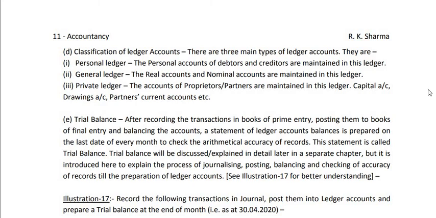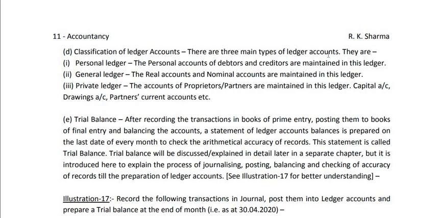Accountancy. In the last class we discussed up to topic number 7C, regarding balancing of accounts, that means how the ledger accounts are balanced. Now today I will be explaining two more points, 7D and 7E. 7D is regarding classification of ledger accounts and 7E is regarding trial balance. So first 7D, classification of ledger accounts.